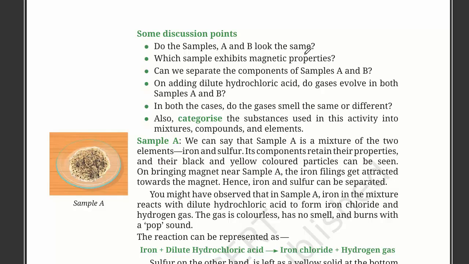No, they do not look the same. Which sample? Let's write here, sample A. Can we separate the components of sample A and B? Yes for sample A and no for B. Do gases evolve in both samples? No, only in A. In both cases, do gases smell the same or different?